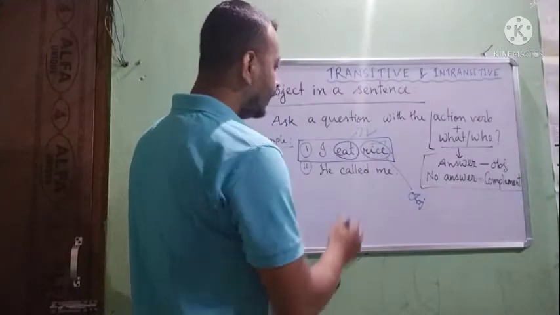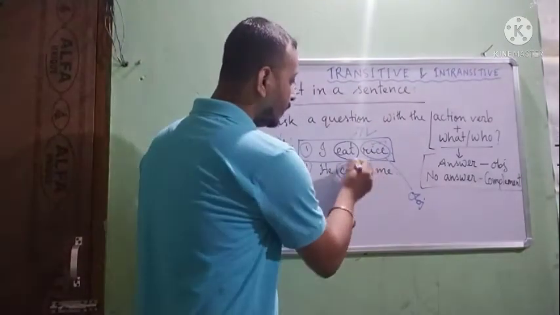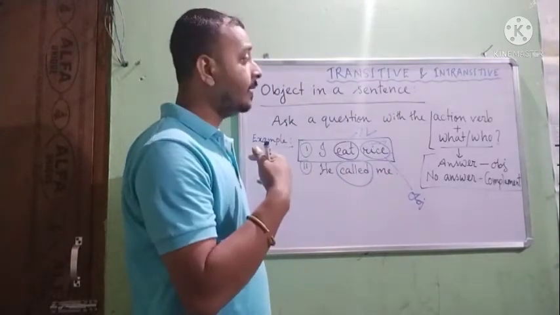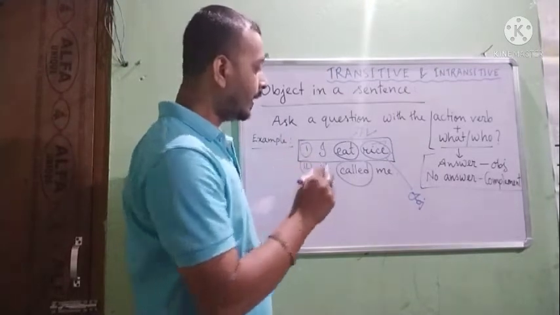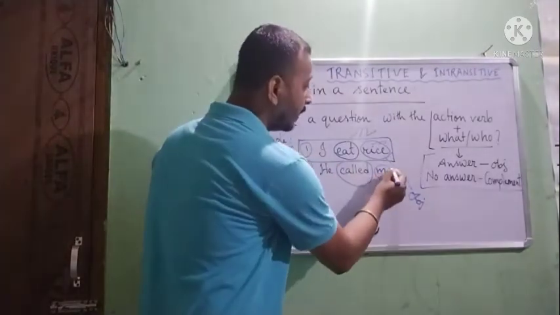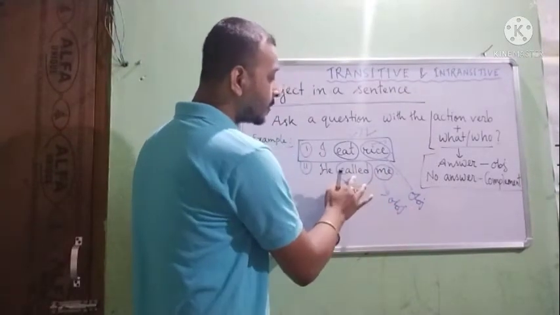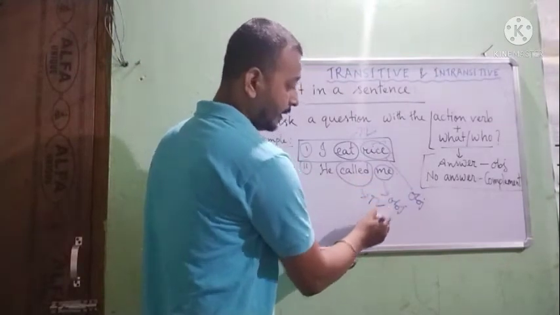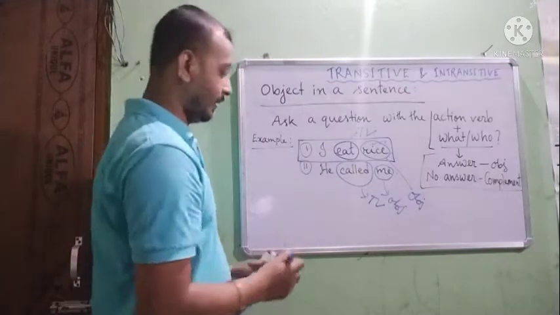Next one, he called me. Called is the verb here. Called what? No answer. But if I ask called who or whom, same meaning, called who, then I get the answer, called me. That means this is the object. That means this verb has an object. So this verb is also TV. TV does not mean television. It is transitive verb. Okay.